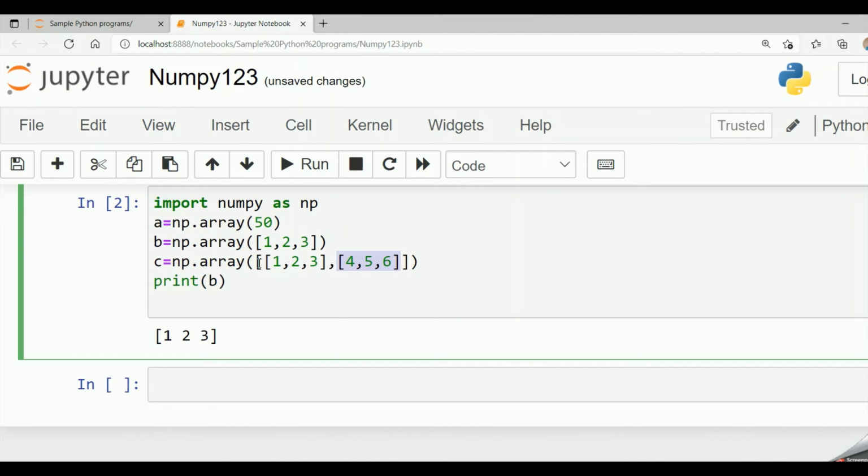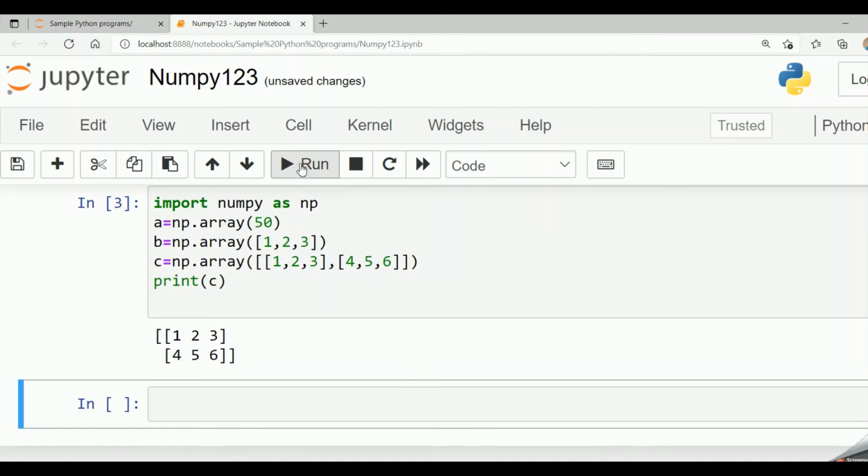These two are enclosed within the bigger list, which forms a 2-dimensional array. So a 2-dimensional array is nothing but an array of 1-dimensional arrays. Now if I say print C and run the code, I get my 2-dimensional array in the matrix format.